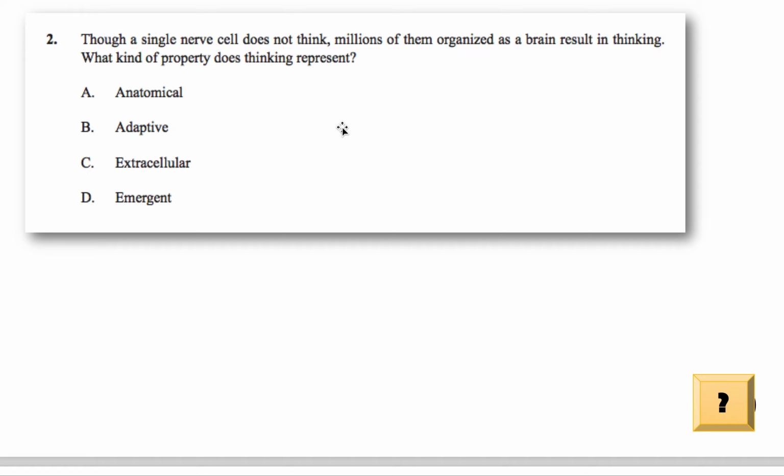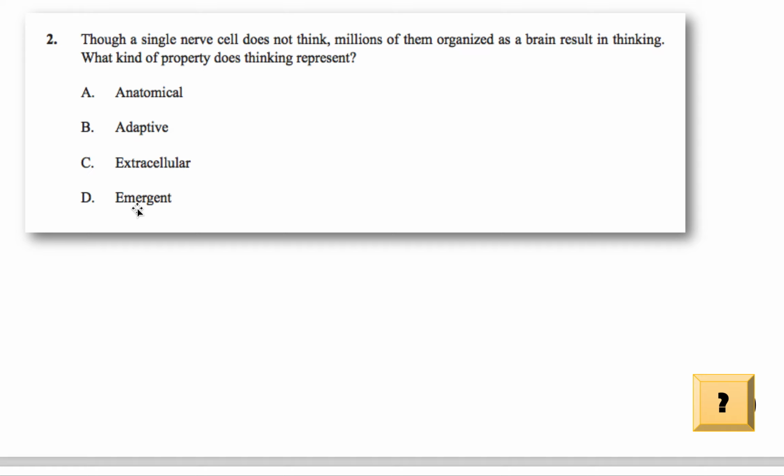But when you have many instruments, so you add the drum, you add the bass, you add singing and piano, now you can create a sort of an orchestra, a whole complicated, integrated composition, right? So it's the same thing with the brain. Our brain is made up of billions or millions of these nerve cells. Now, one alone cannot think properly. You need a combination of many of them that will collectively work together to allow you to be complicated and to solve solutions and think properly. And we call this idea of many things working together, many nerve cells working together, many instruments working together to make something more impressive, emergent property.